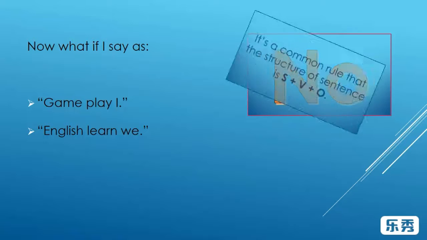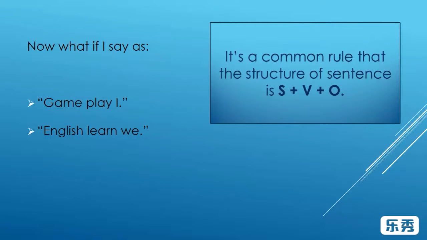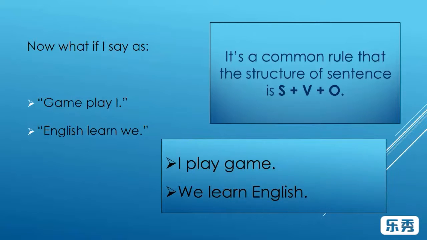So it's a common rule that the structure of sentence is subject, verb and object. So if we rearrange this group into the correct order of subject, verb and object, then it will be I play game, we learn English. Now this is a group of words which is giving us complete sense, and we can call it a sentence. I play game, we learn English is a complete sentence with a complete meaning.